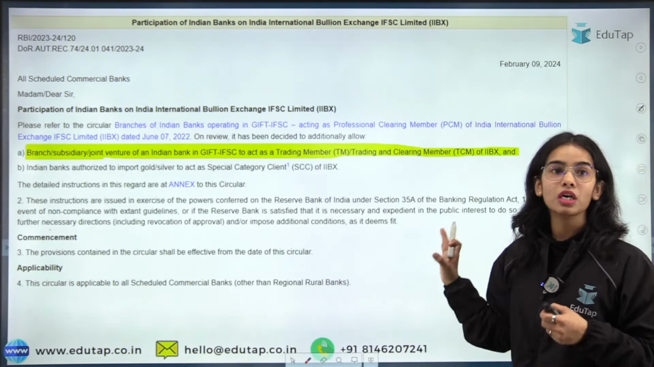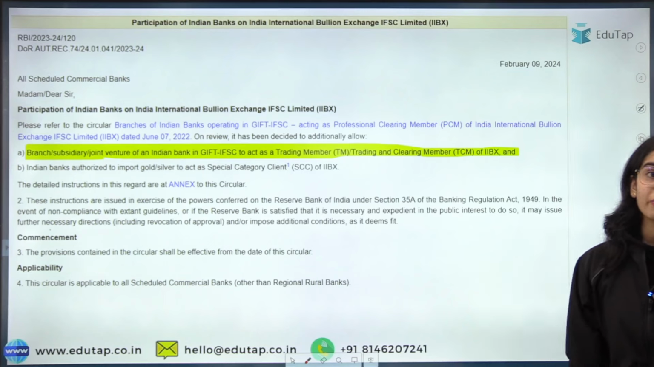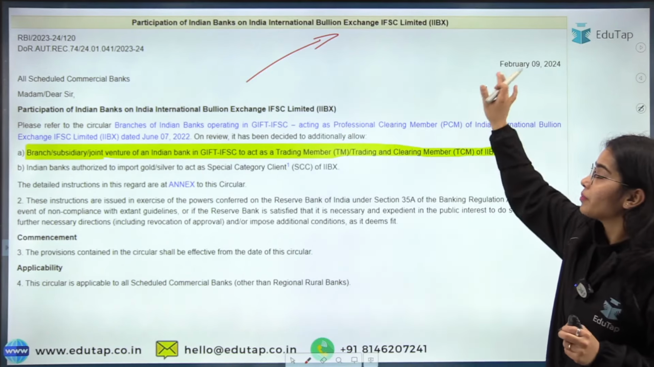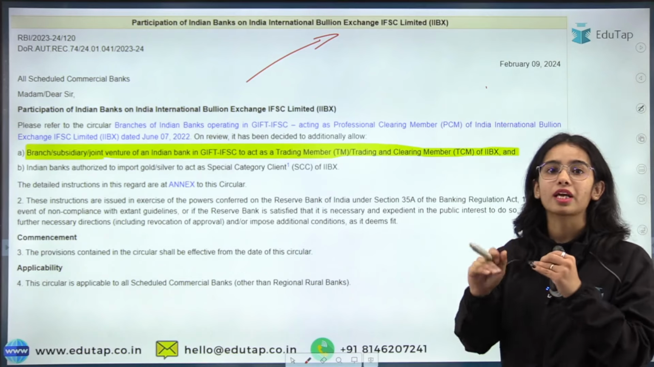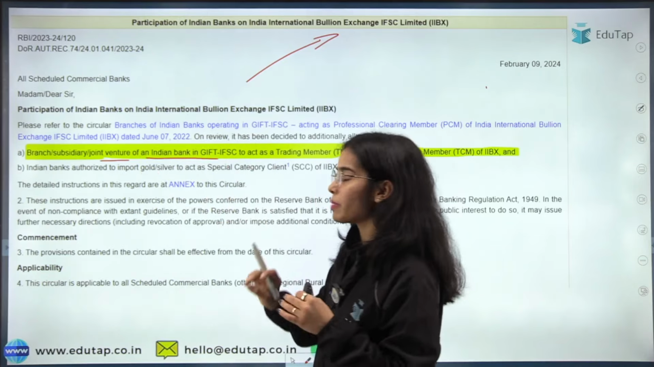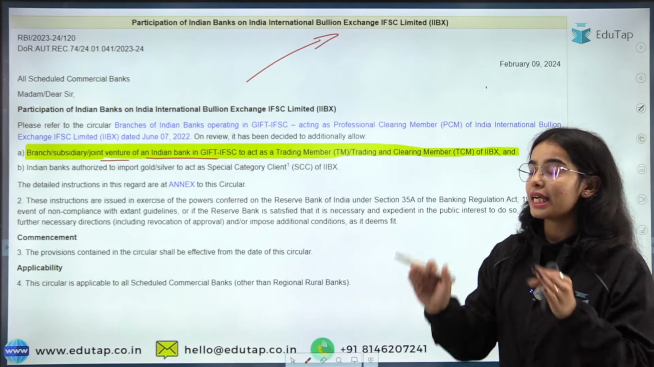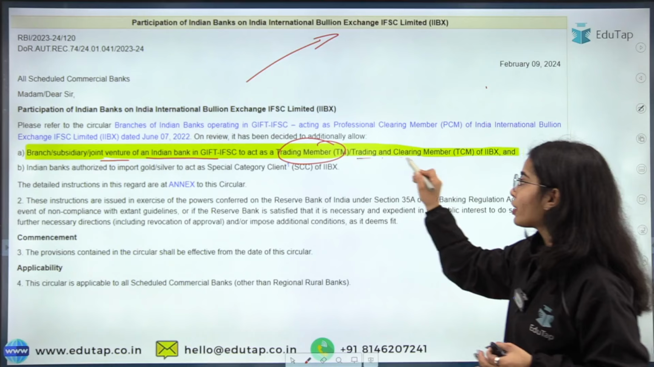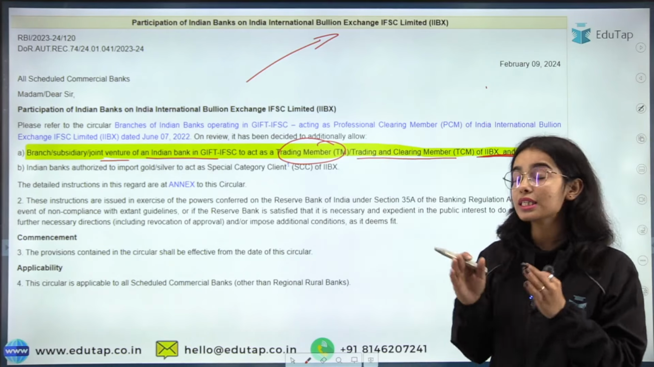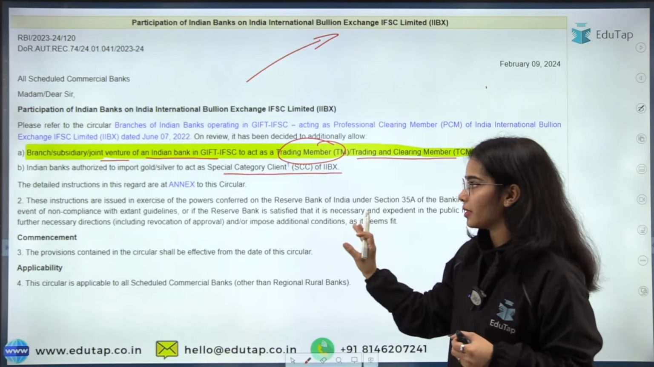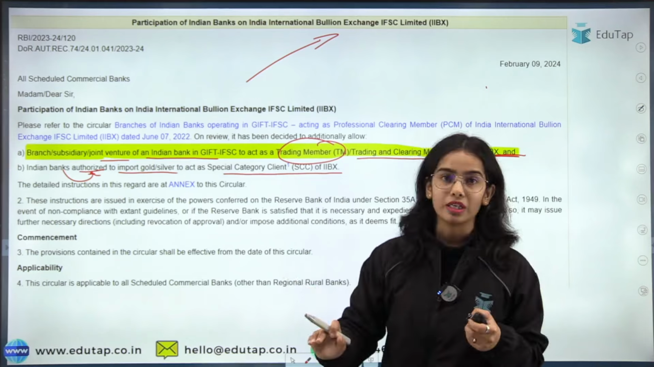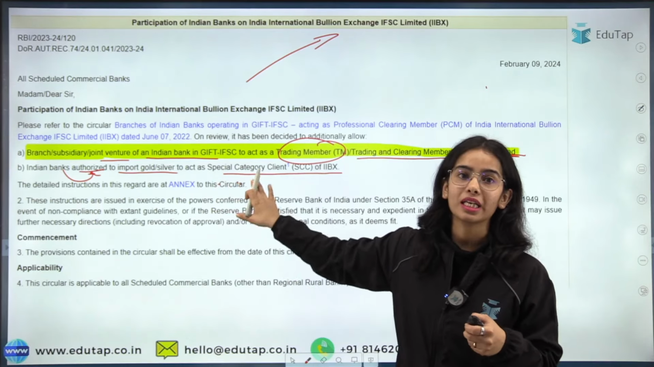So you can see that this was the notification released by the Reserve Bank of India regarding the participation of the Indian banks on the IIBX, that is, the Indian bank branches present in the GIFT IFSC. The branches, subsidiaries, and joint ventures of the Indian bank present in the GIFT IFSC can act as a trading member or trading and clearing member of the IIBX. If a bank wants to get the status of the special category client, Indian banks, only if they are authorized to import gold or silver, can have the special category client status of the IIBX.